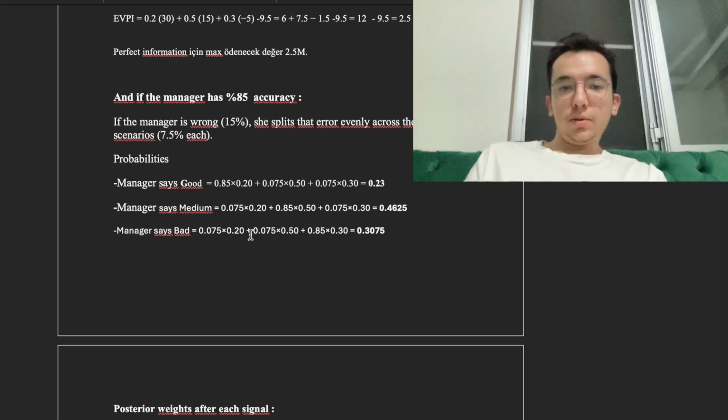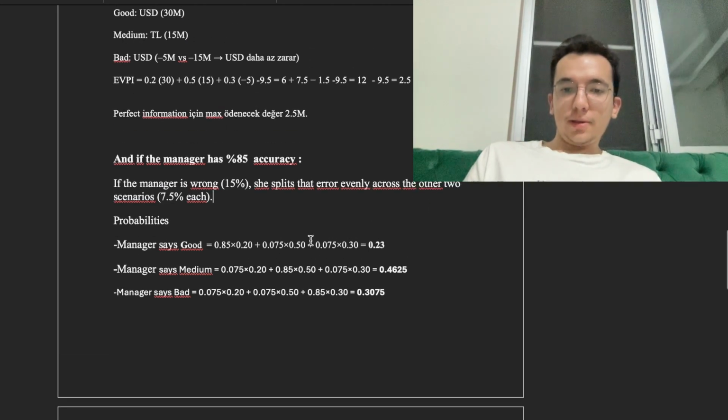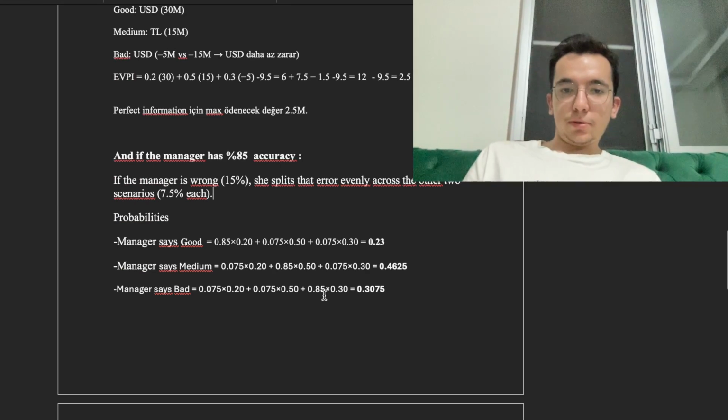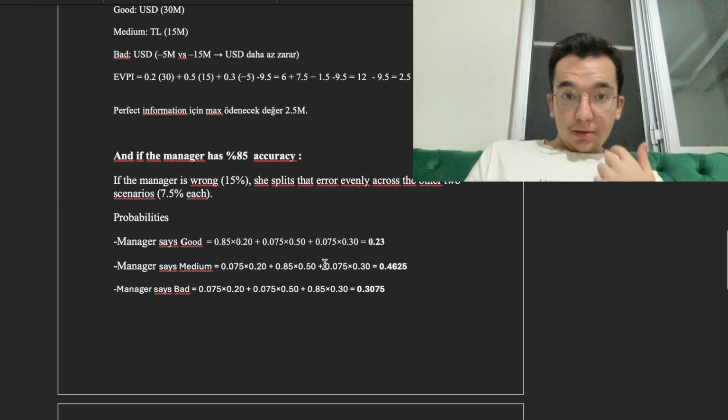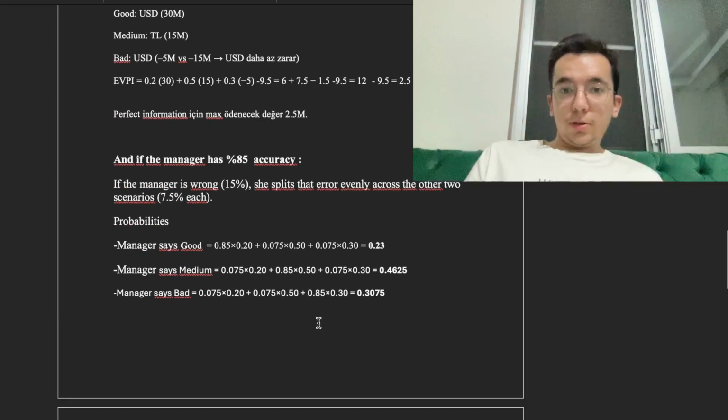So let's see this one. If the manager says good, the accuracy is 85% and the good probability is 20%. And I also calculate all of them.